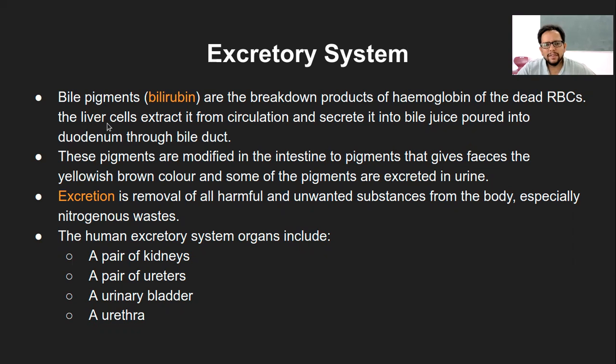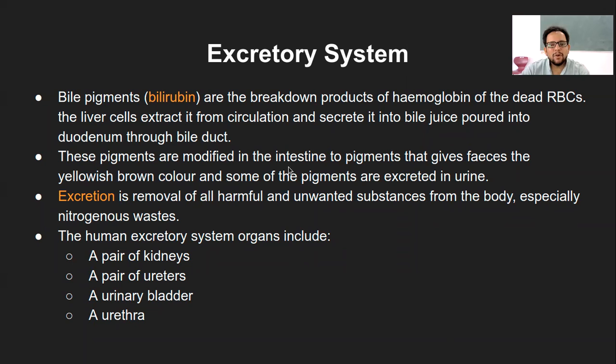All of this happens in the liver cells, which extract the RBCs from the circulation. They are processed within the liver and produce bilirubin-like compounds, or bile pigment, which are secreted into the bile juice, ultimately poured into the duodenum, which is just below the stomach, through the bile duct. So that is where urine gets its color in terms of bilirubin.